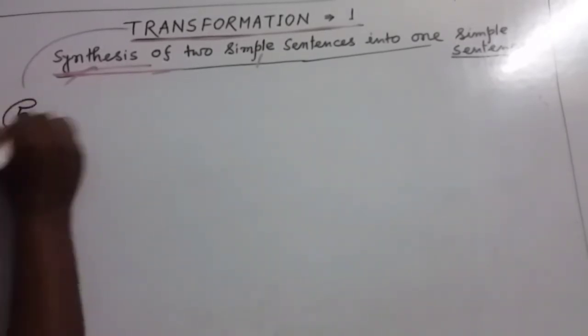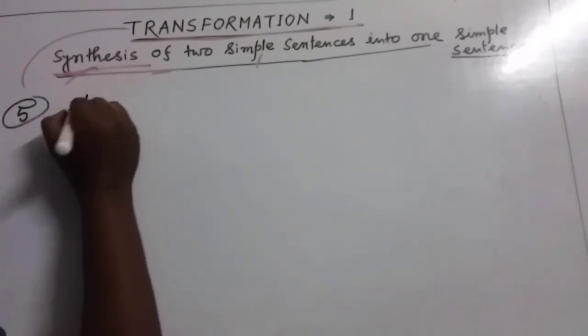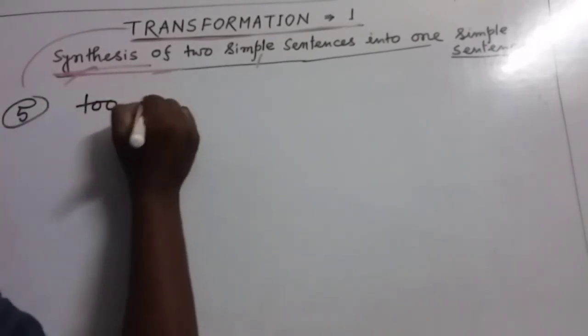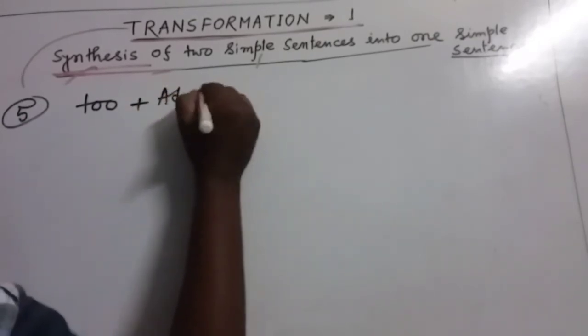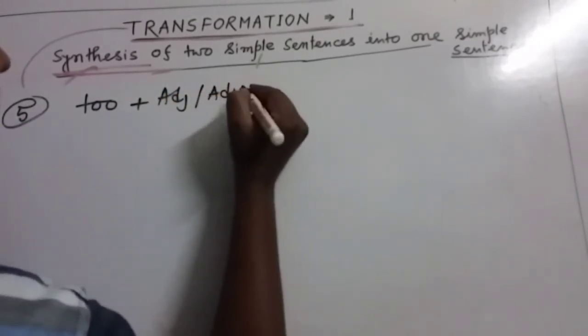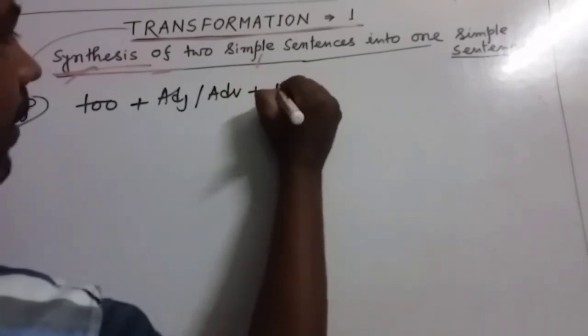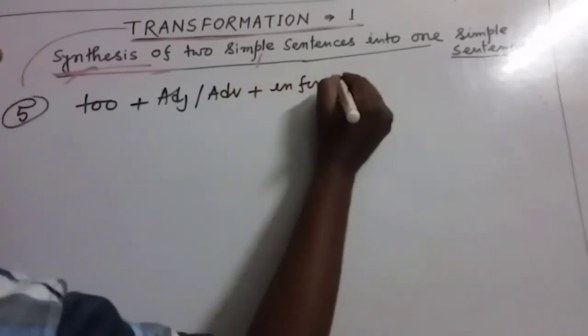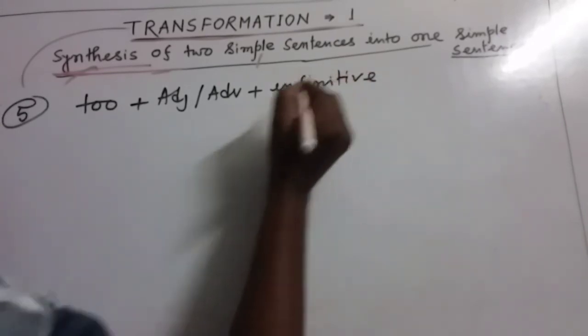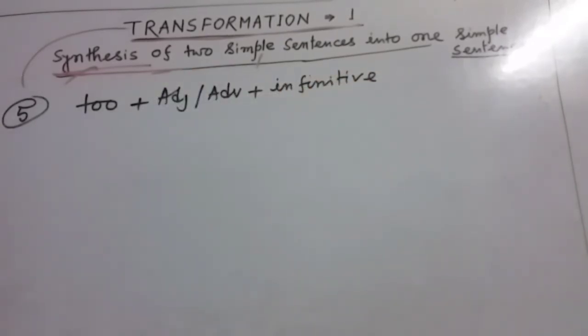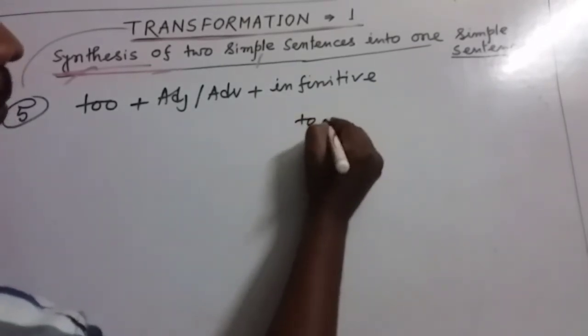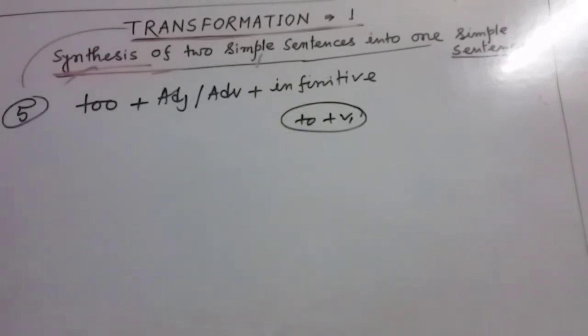My dear friends, we can rewrite this sentence in this structure: too, then adjective or adverb, then infinitive. In this way, we can write down the sentence. Infinitive means to plus V1. By applying this structure, we can combine two simple sentences into one simple sentence.